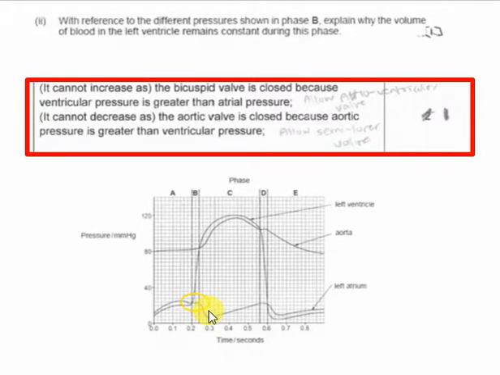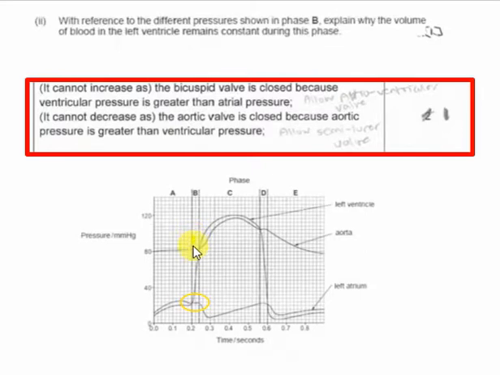the ventricular pressure rises above the pressure of the atrial pressure. So therefore the atrioventricular valve, or on the left hand side it's the bicuspid valve, will therefore close. So no blood, the volume of blood cannot increase because no blood can go from the atria into the ventricle because the atrioventricular valve has then closed.